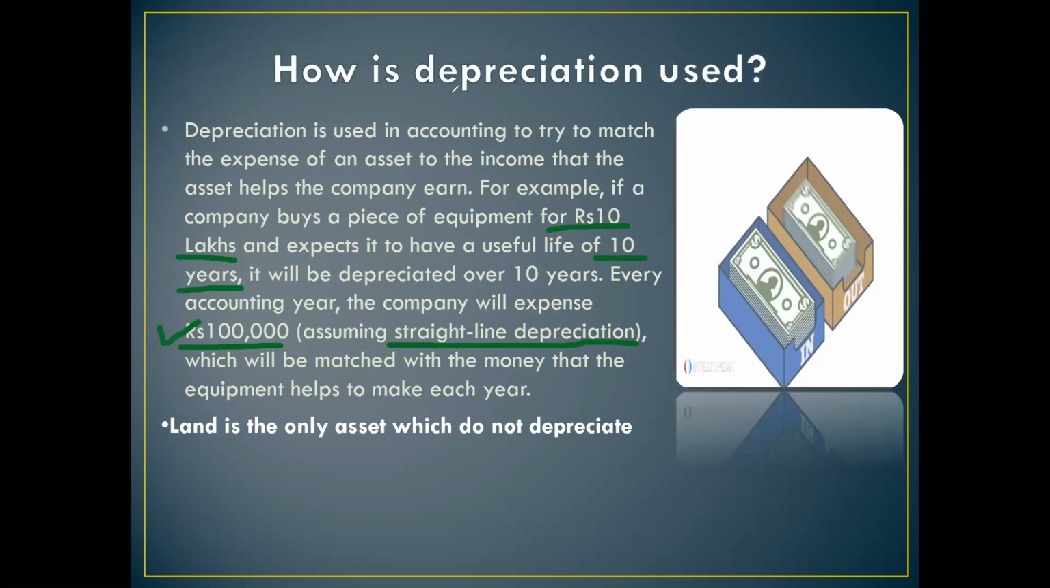Now, very important point. It says that land is the only asset which do not depreciate. Fine. Land is the only asset which do not depreciate. Reason being, population is increasing. Day by day, the value of land is increasing. Because land is a scarce resource, it cannot be increased on its own. Population is increasing, the demand is expanding. Therefore, this is the reason that land is the only asset which do not depreciate.